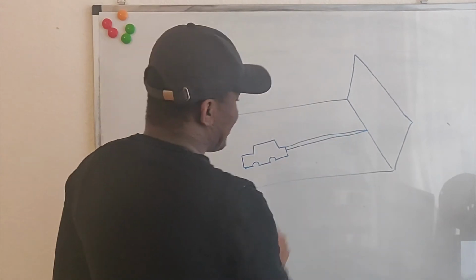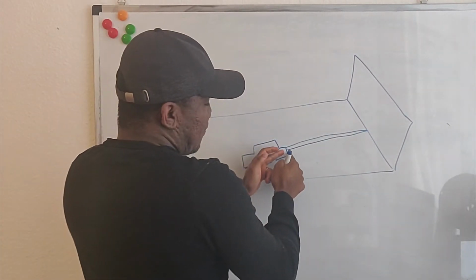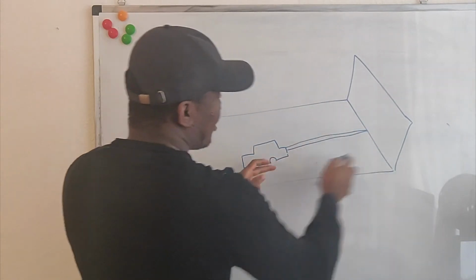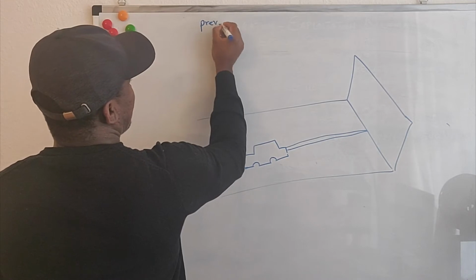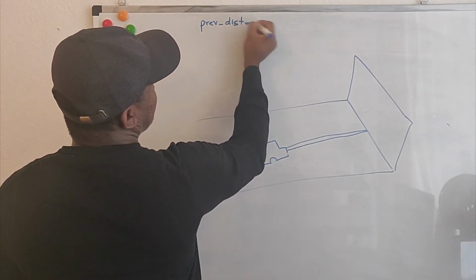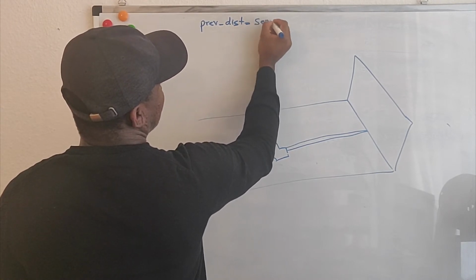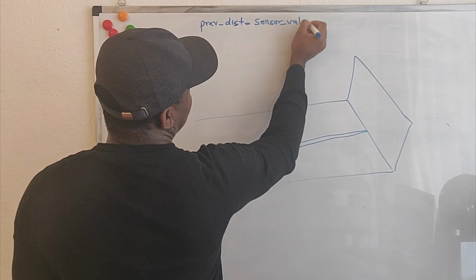The way we do that is we will first start off by measuring the distance between the robot and the obstacle. So let's call that previous distance. Previous distance is equal to, we read the sensor value.